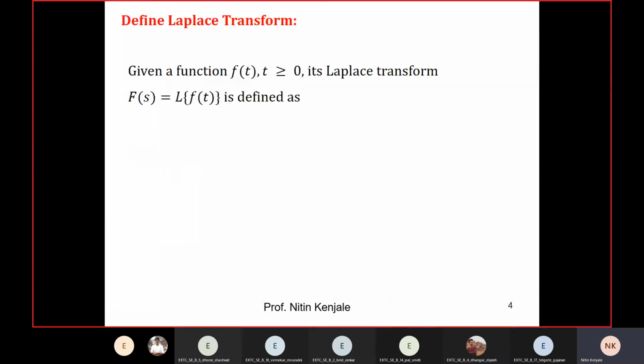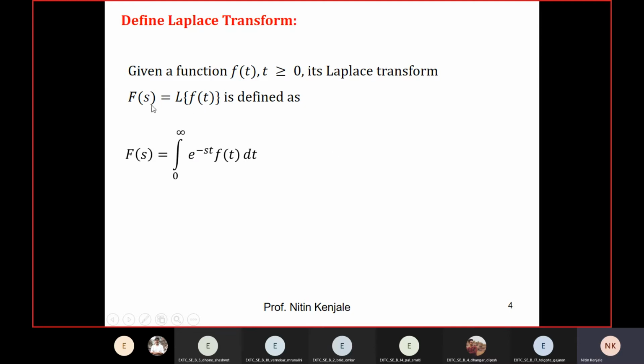Look at this. f of t is a function of t, where t denotes the time. When you perform the Laplace transform on f of t, it gets converted to a function of s. S we usually use for frequency. So a function of t gets converted into a function of s with the help of Laplace transform. And how is it defined? It has an integral definition.